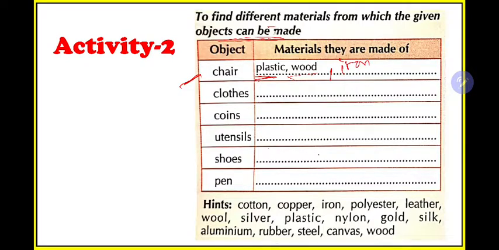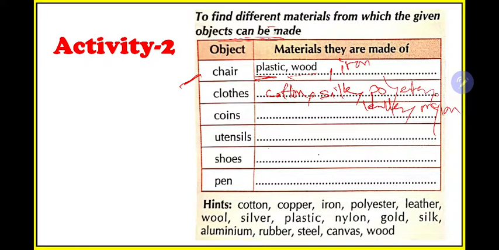Then for clothes, what can we use for making clothes? Cotton, first of all, cotton clothes are there. Then we have silk. Another option, polyester is there. Last chapter we did polyester. Then leather, we have leather clothes. Then plastic, nylon clothes are there.